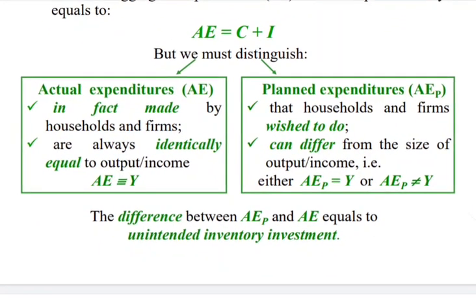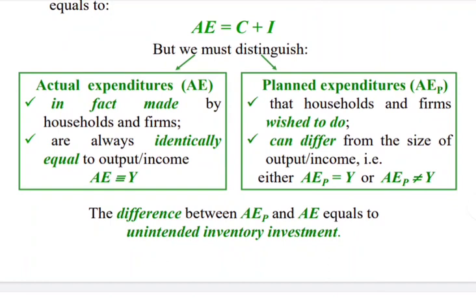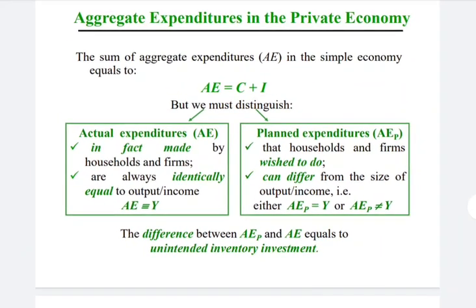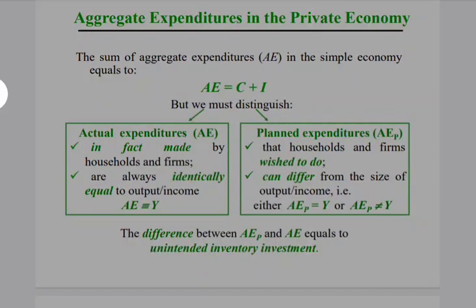The difference between the planned expenditure and the actual expenditure is equal to the unintended inventory investment. These are the investments made by the investor which are not necessary. That is why these are called unintended inventory.